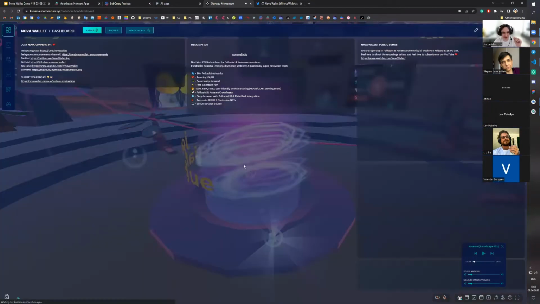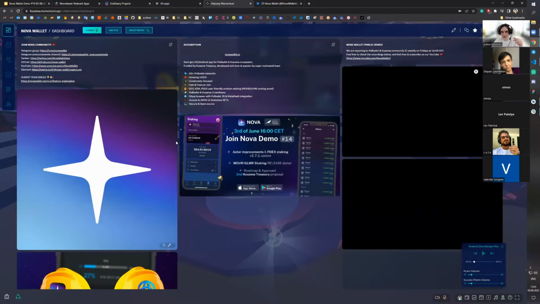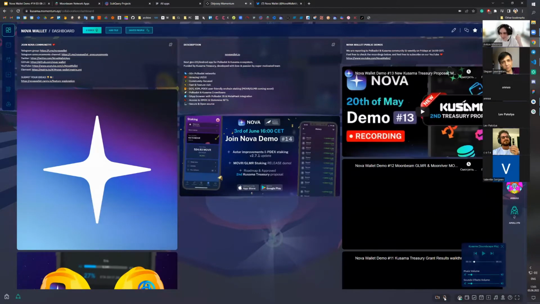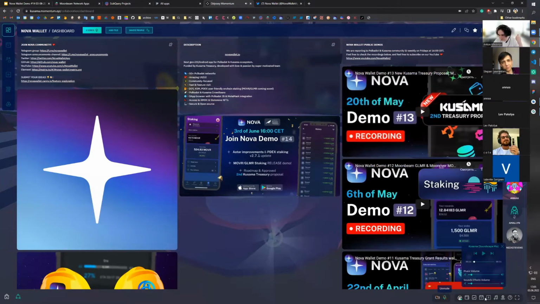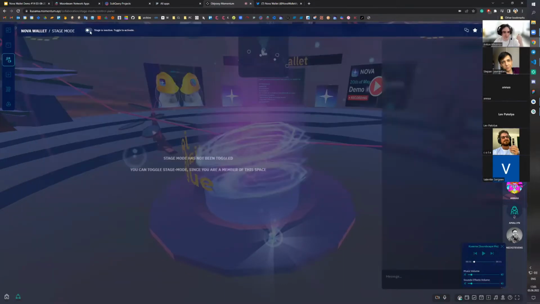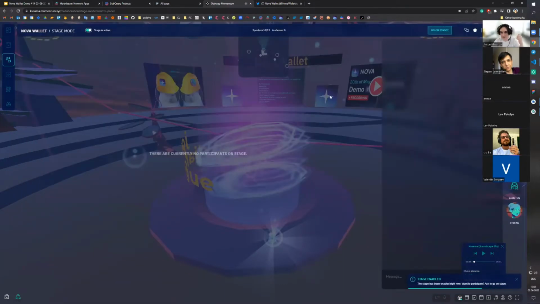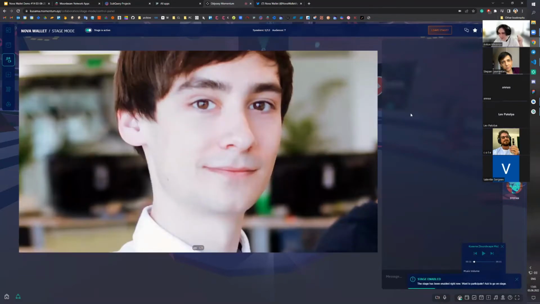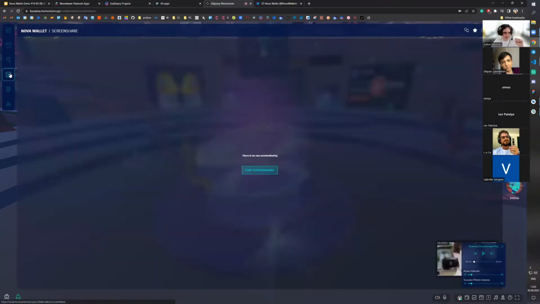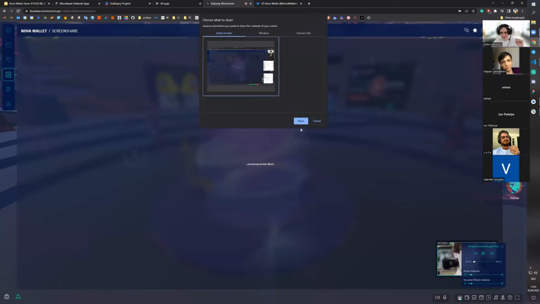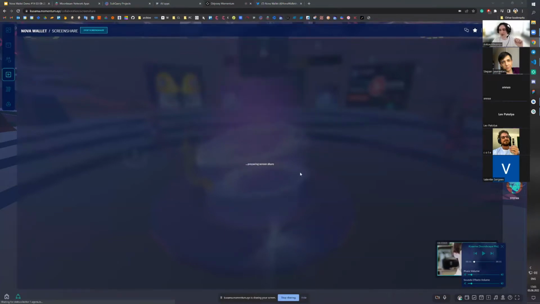But first, let me start the demo for the folks who are using Momentum as well. So let me start the stage here. And after that, I need to go here and start the screen sharing. All right, so now Momentum folks should see everything, as well as the Zoom users.